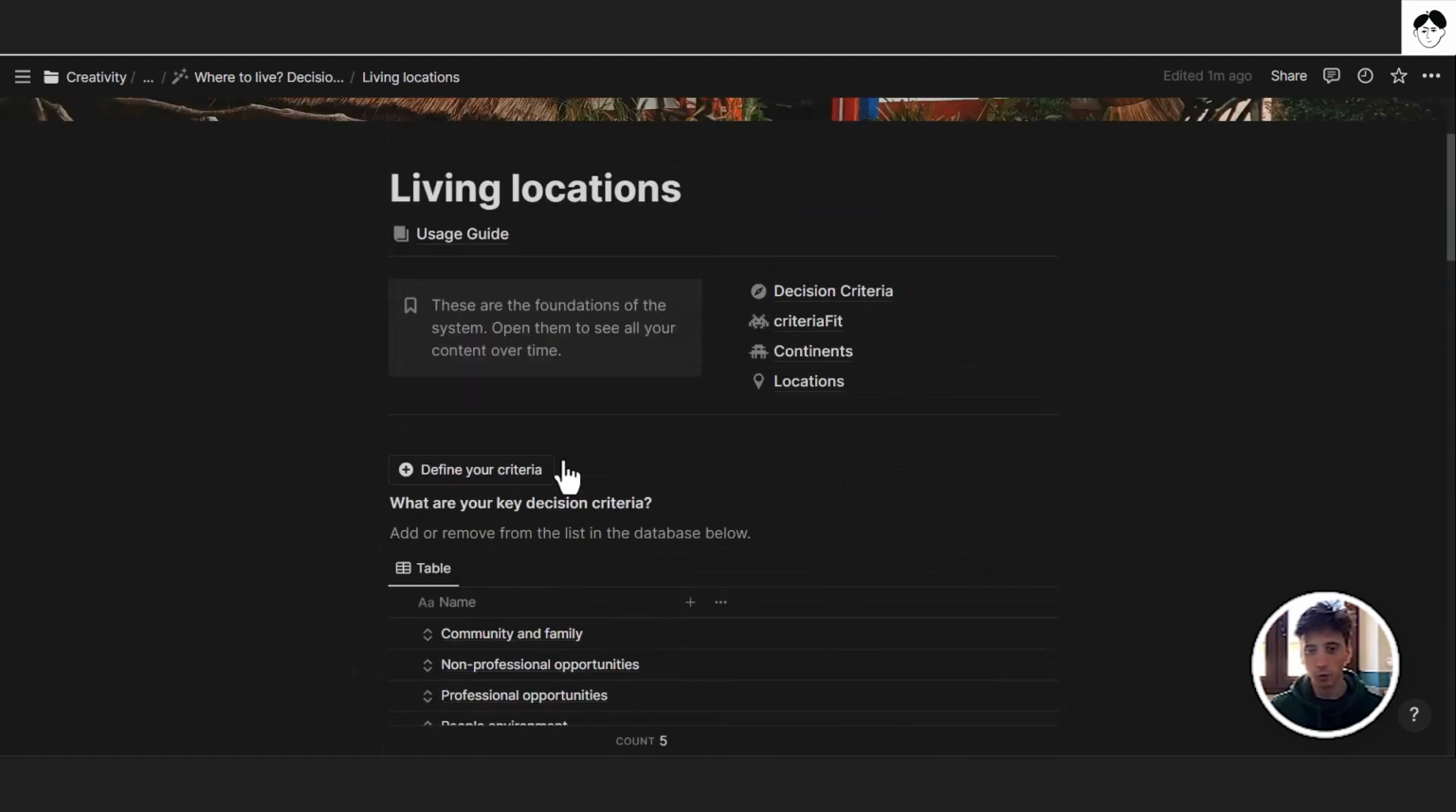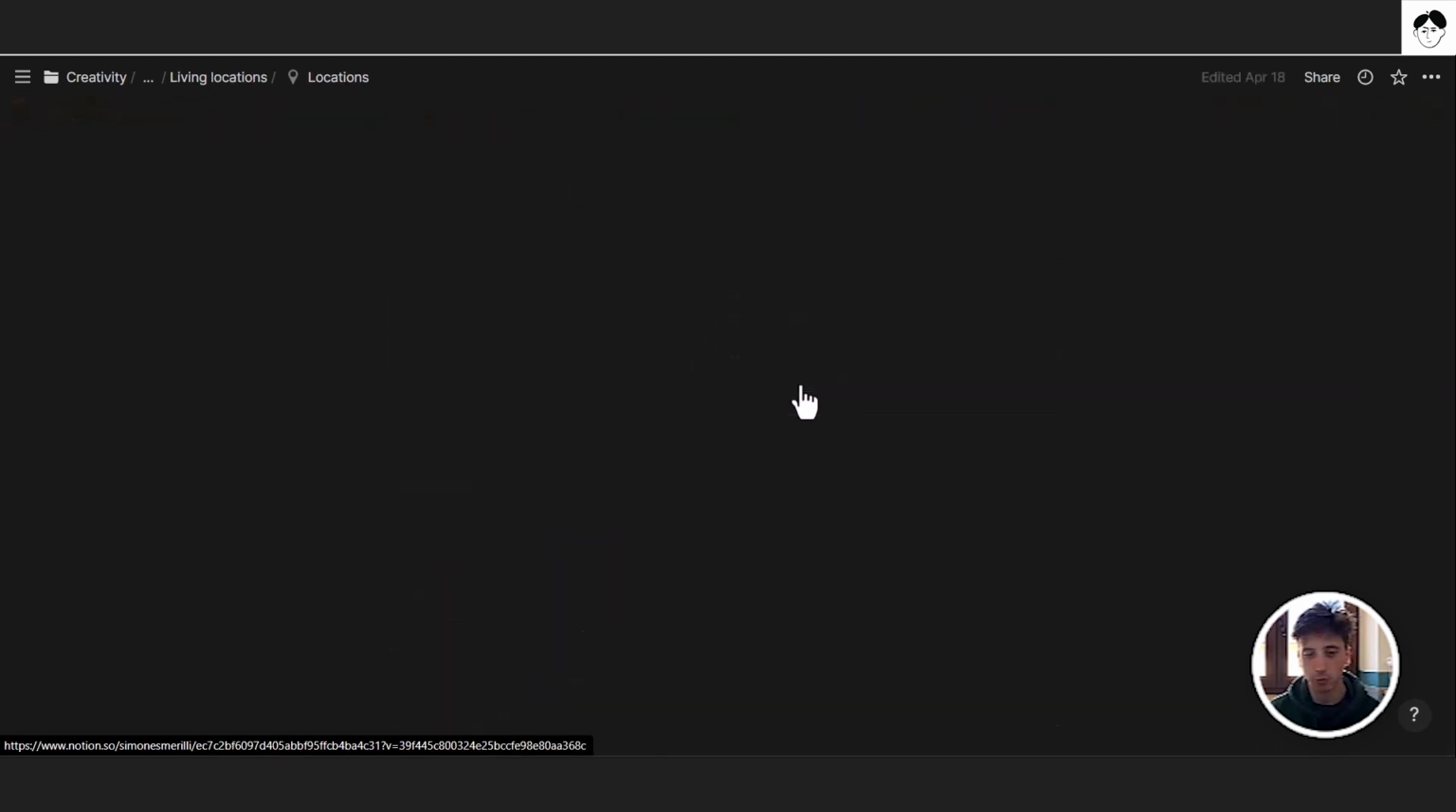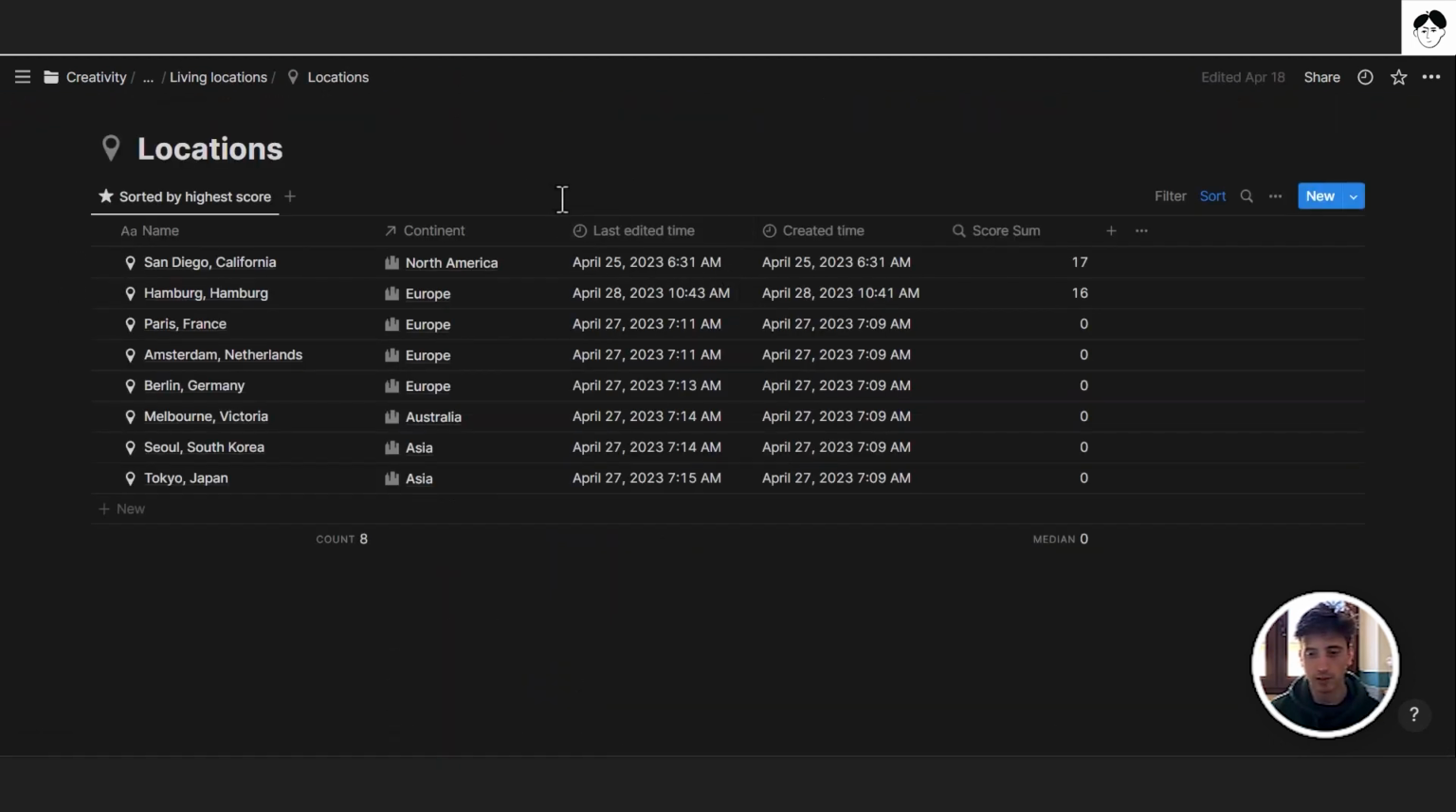Whenever you want to see all the content that you've ever added to this system and all the scoring and all the locations, then you can go and open the master databases, the key access points to that information. For example, if you want to look at all the locations, I can go to locations. I will see the table of locations, and you can open each location. You can search for locations to see the score sum and the specific criteria and any notes that you might have inside that page.